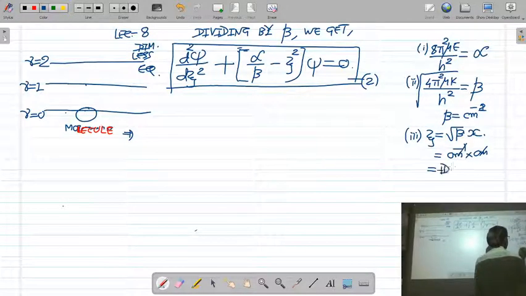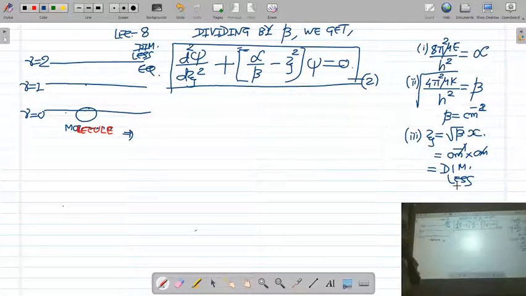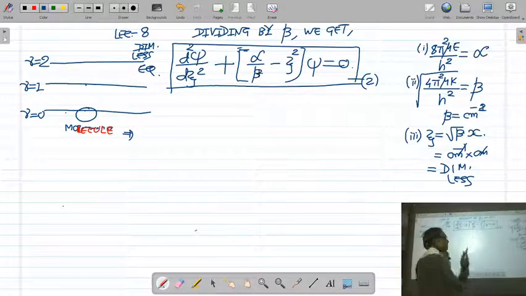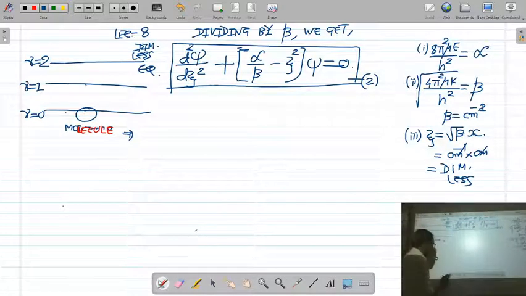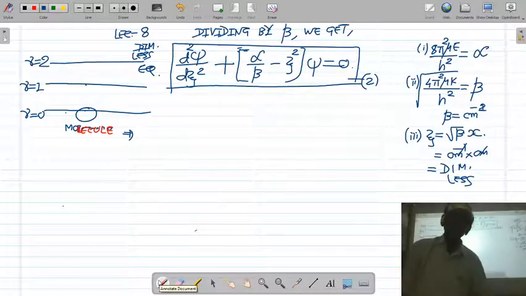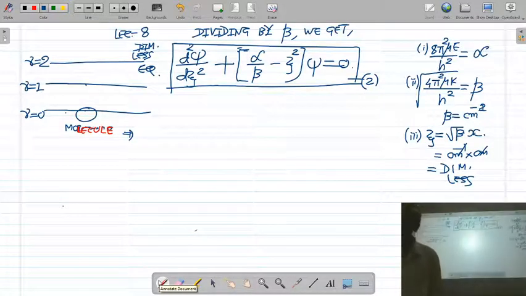So xi has no dimension. Alpha upon beta is a constant with no dimension. So this equation is a dimensionless equation. Now we are going to solve this.